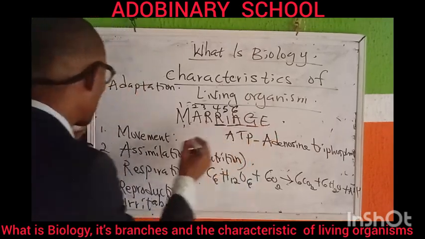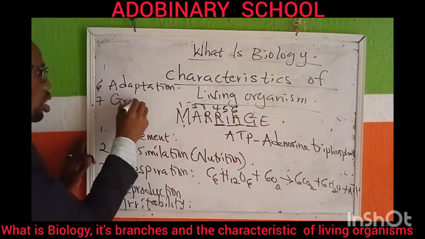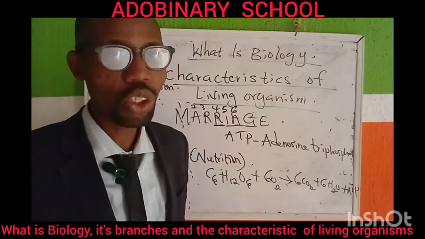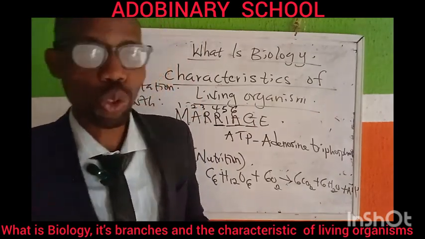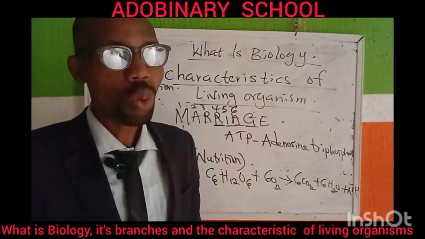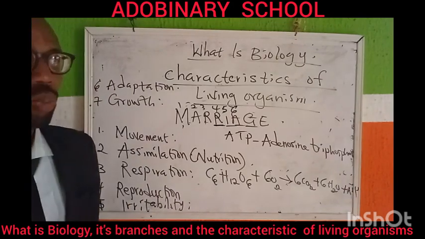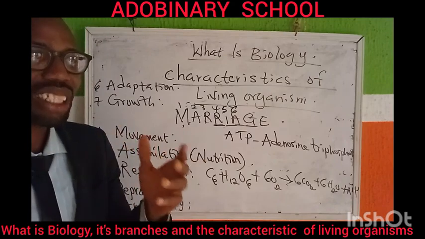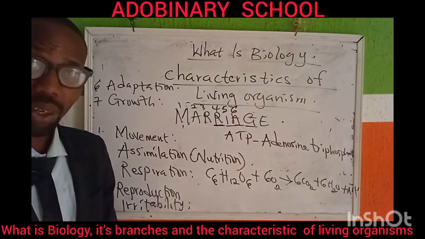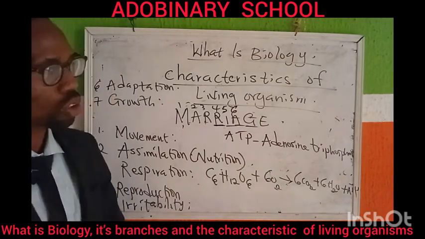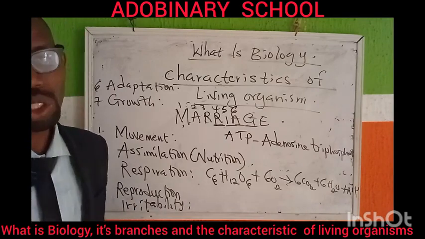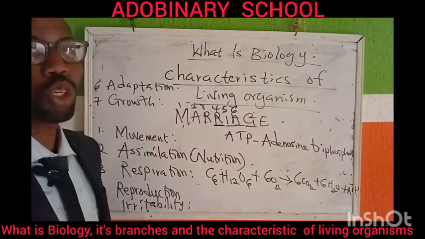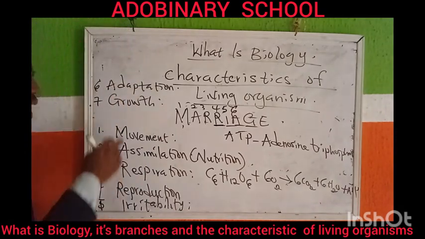Okay, the next one is growth. Number 7, growth. What is growth? This is the irreversible increase in size and complexion due to the production of newly produced protoplasm in the cells of that living organism. So when there is new protoplasm, growth is said to take place. It's irreversible in size or complexion. Whatever color you started with, it's the same color you grow all through. Do you understand what I'm talking about? If you are dark in complexion, you continue to be dark. If you are fair in complexion, it continues. So growth is the irreversible increase in size and complexion due to the production of newly produced protoplasm. Take note, that's the reason why growth occurs.